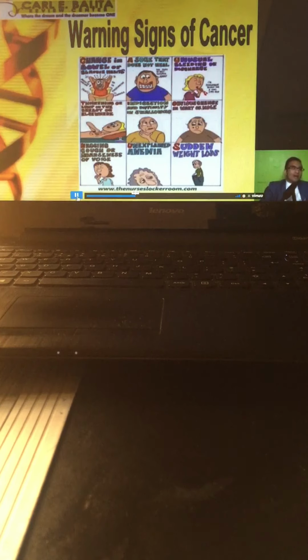Alright, next one, letter N. Letter N stands for nagging cough or hoarseness of the voice. Okay, so pag may nagging cough, it could be an indication of what? It could be an indication of laryngeal cancer. It could be indication of bronchogenic or lung cancer. What else? Sabi po dyan, nakalagay, hoarseness of the voice. Diba? Nagging cough and hoarseness. Hoarseness, ibig sabihin palaging malat, palaging napapaos, nawawalan siya ng boses.